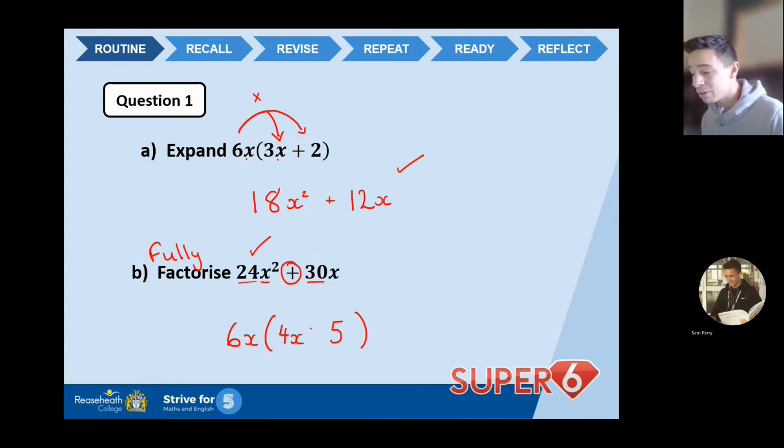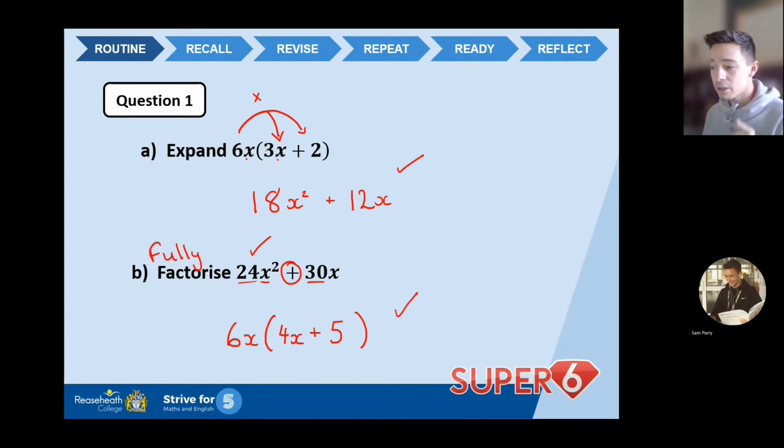Now, the last little bit, we have a little plus symbol on our answer line there, so we put a plus inside the bracket as well. And that is my fully factorized answer: 6x, open brackets, 4x plus 5.